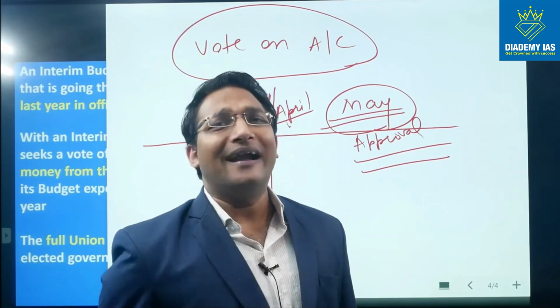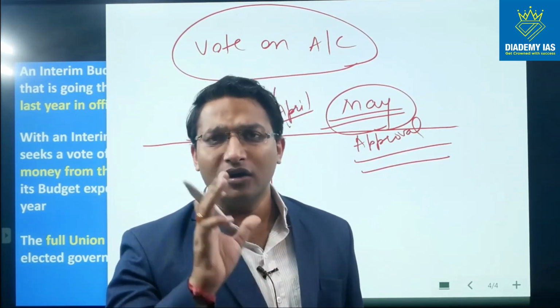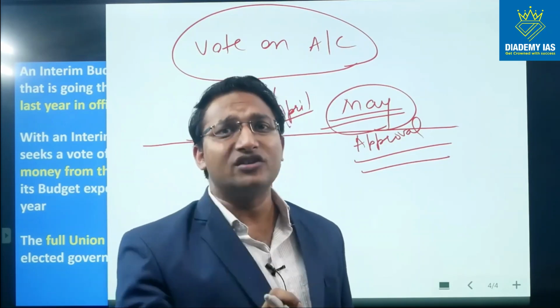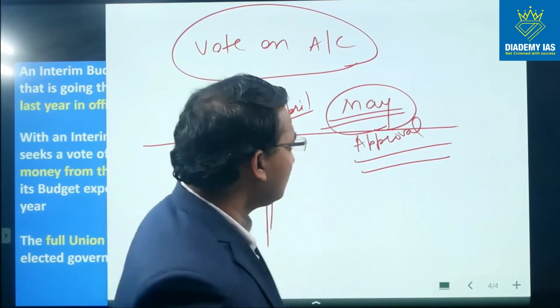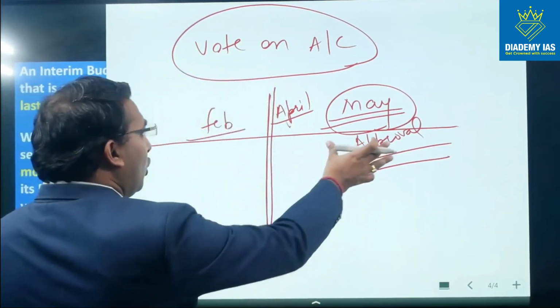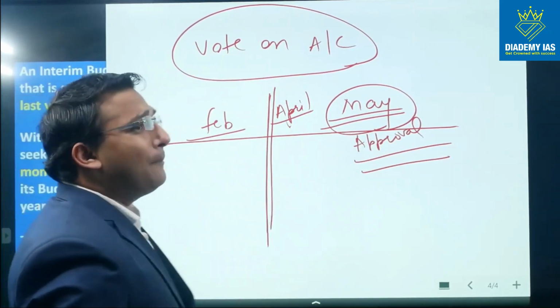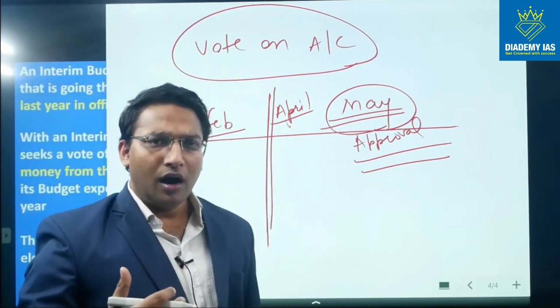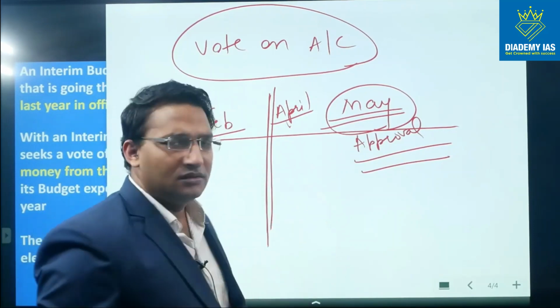So approval of the parliament is very much required, or is the necessary condition, to withdraw any money from the consolidated fund of India, right? So money cannot be withdrawn before May, but the year has already started in April. So how will the government manage the expenses of the April month?